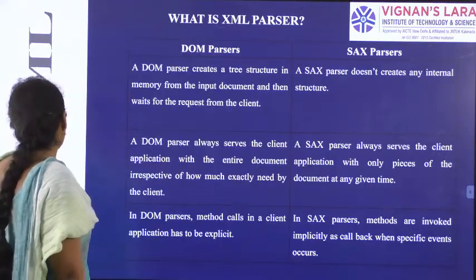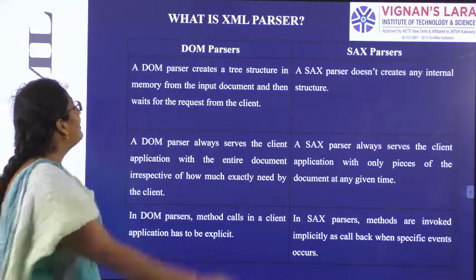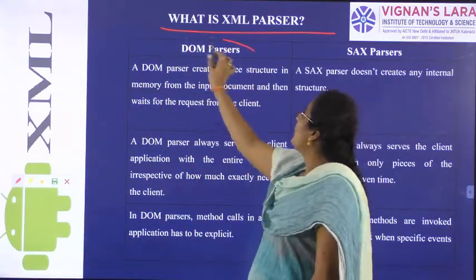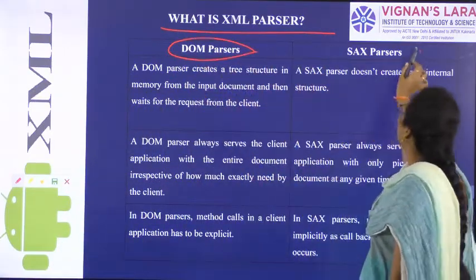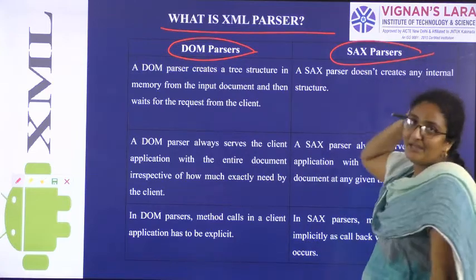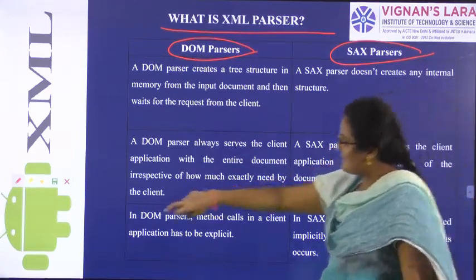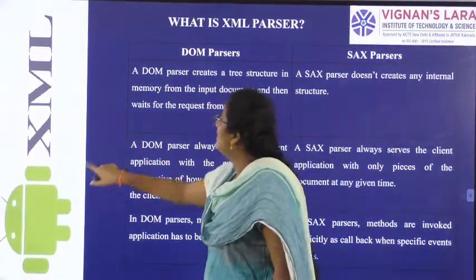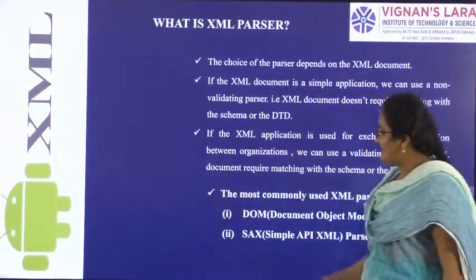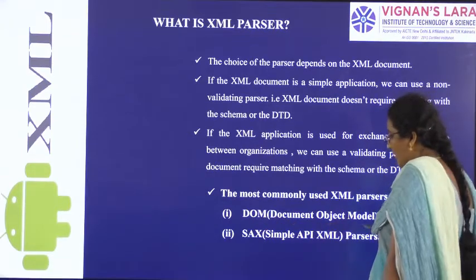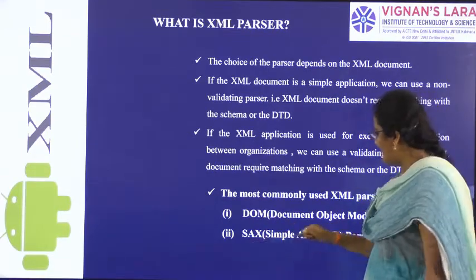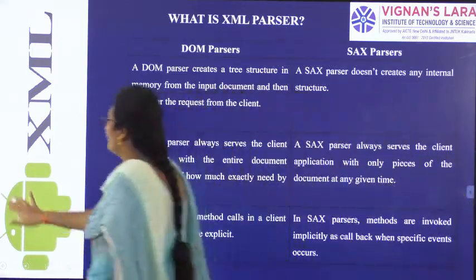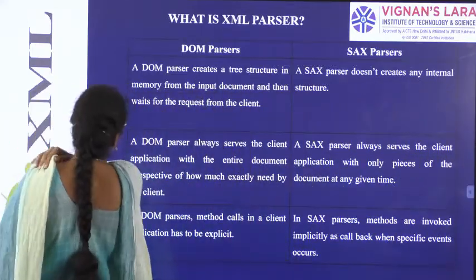So let us see what is the difference between these 2 parsers. First one is DOM, Document Object Model. Second one is SAX, Simple API XML. So let us see what is the difference between these two types of parsers.